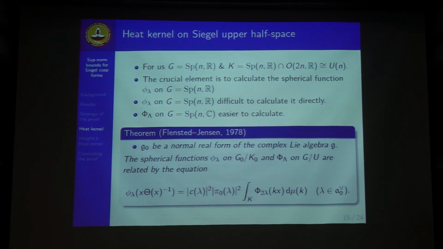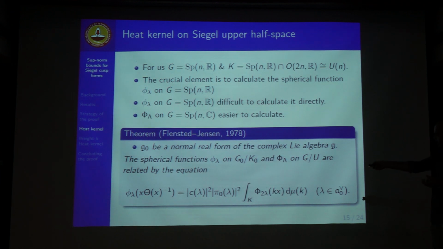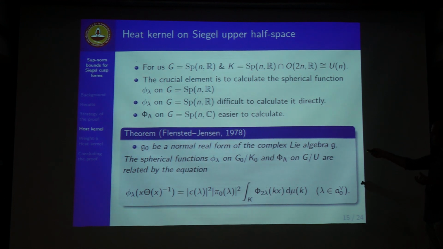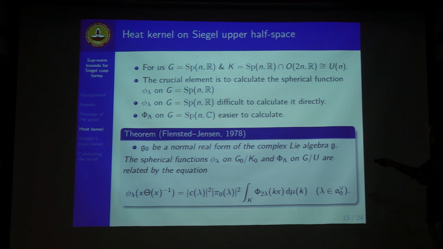So basically we take the complex spherical integral on the right hand side, multiplied with the complexified K. So this G0 by K0 is Sp(n,R) by the real orthogonal group. For K, that is the complex orthogonal group, and this U is the unitary group.